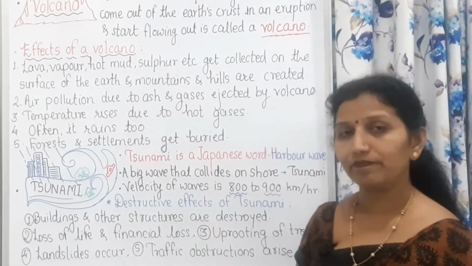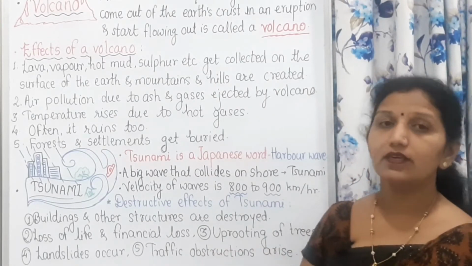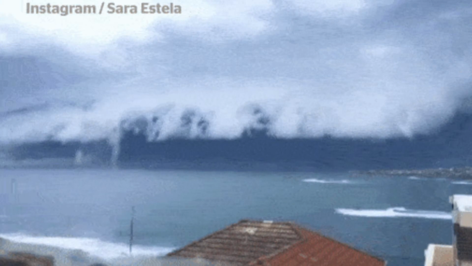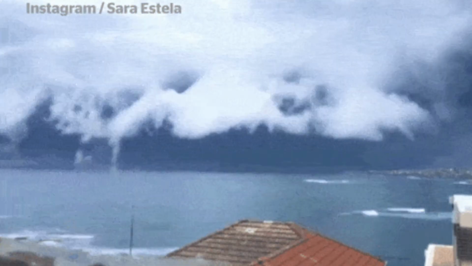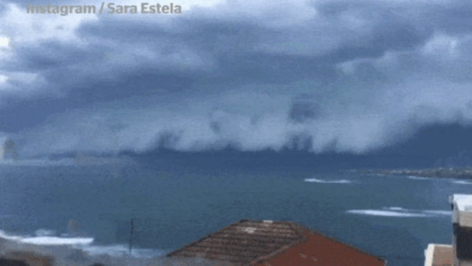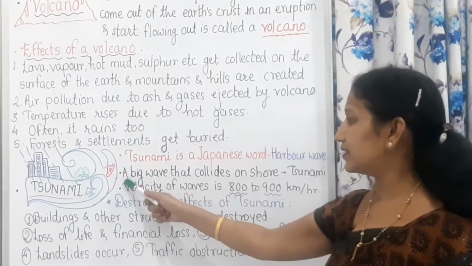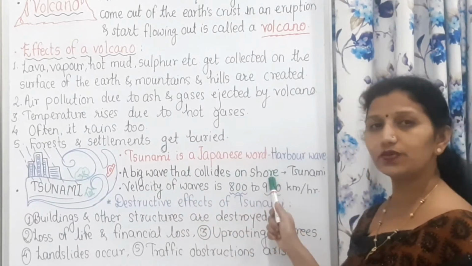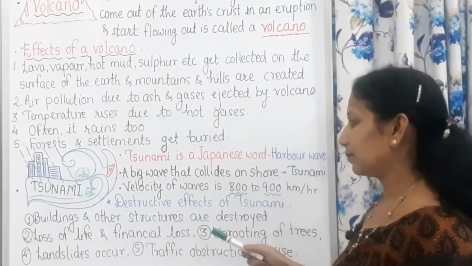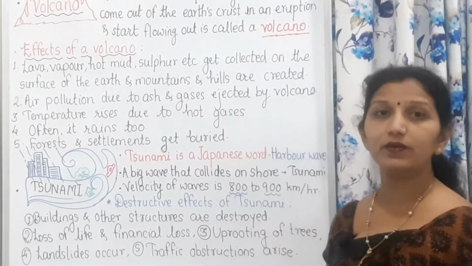The waves are generated and they come to the surface of the sea or ocean, and they are not that big at the source, but their speed is so much and they become very large when they come to the surface of the sea, and they spread very fast, and because of that there is so much loss of property as well as life. It is defined as a big wave that collides on shore. A big wave that collides on shore is called tsunami. Velocity of waves is sometimes 800 to 900 km per hour.